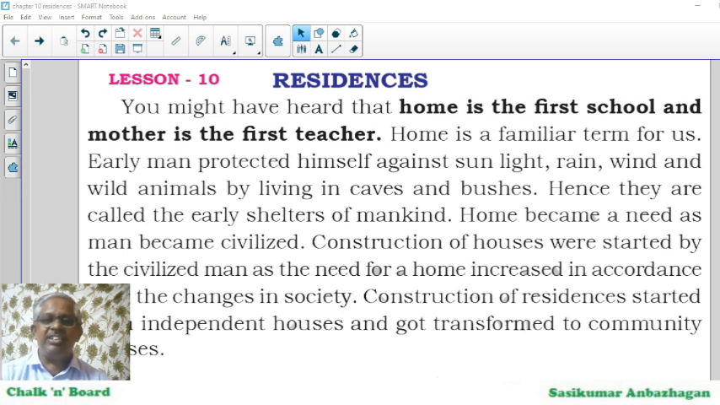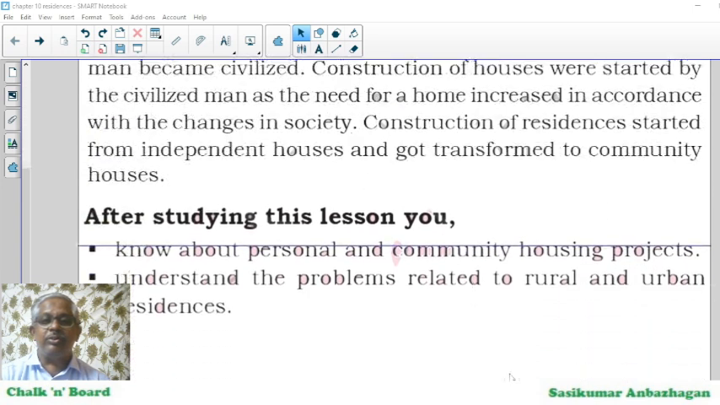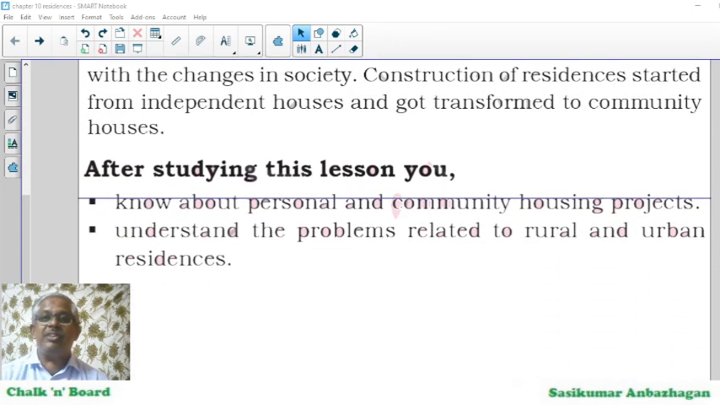After studying this lesson, you will know about personal and community housing projects. Understand the problems related to rural and urban residences. I said personal. Personal means if my father builds a house and I'm living in that house, that's going to be a personal house.